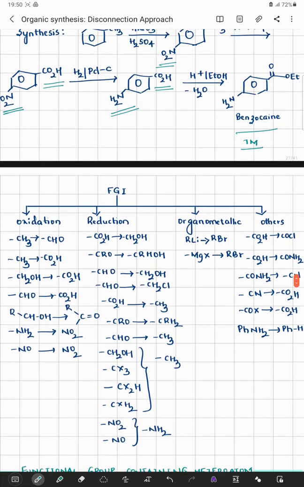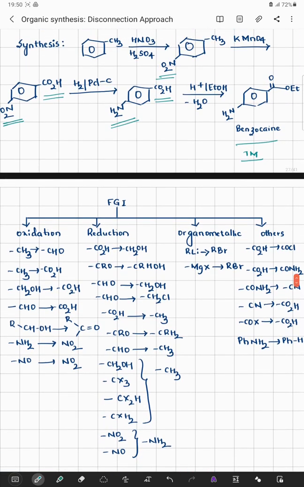If we want to understand the functional group interconversions, we can understand them by various types of conversions. For example, under the discussion of oxidation, I can observe that a methyl group can be oxidized to an aldehydic system. A methyl group can be oxidized to a carboxylic system. An alcoholic system can be oxidized to a carboxylic system. An aldehydic system can be oxidized to a carboxylic system.